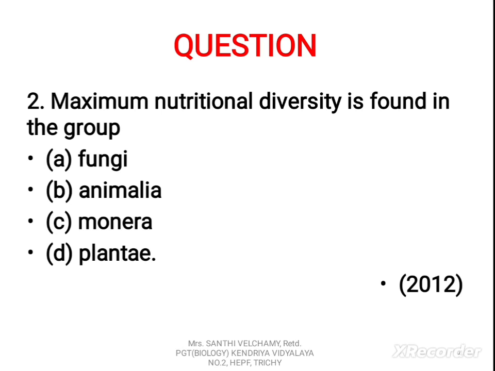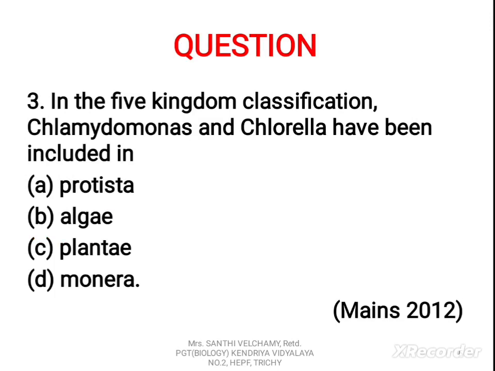Second question: maximum nutritional diversity is found in the group A. Fungi, B. Animalia, C. Monera, D. Plantae. The correct answer is C. Monera. Third question: in the 5 kingdom classification, Chlamydomonas and Chlorella have been included in A. Protista, B. Algae, C. Plantae, D. Monera. The correct answer is A.